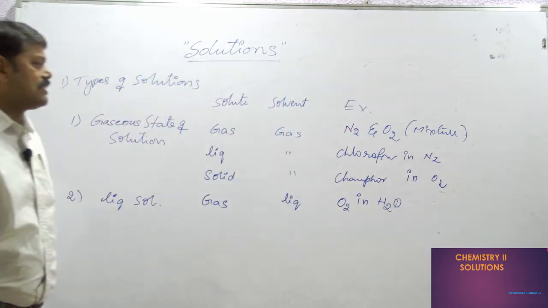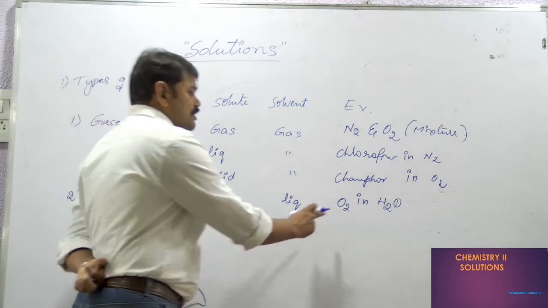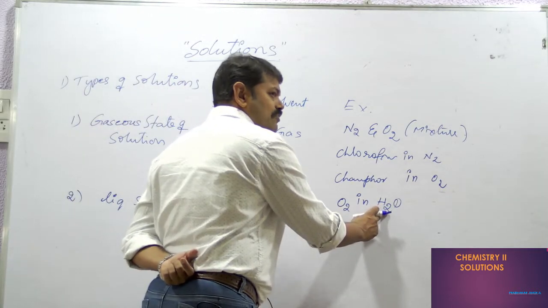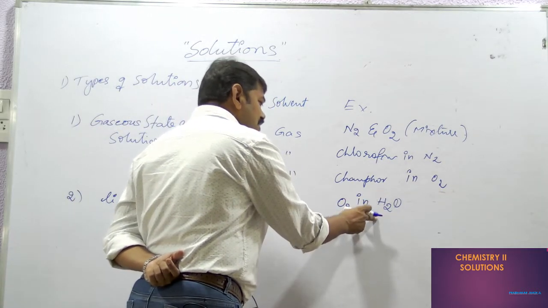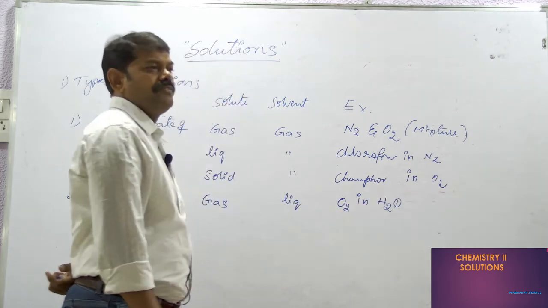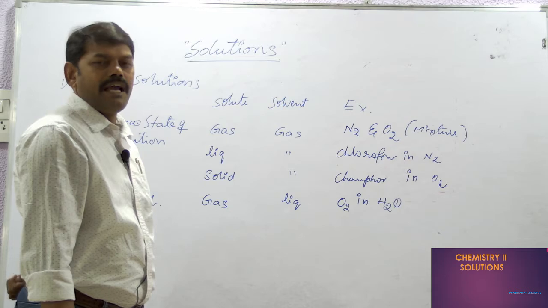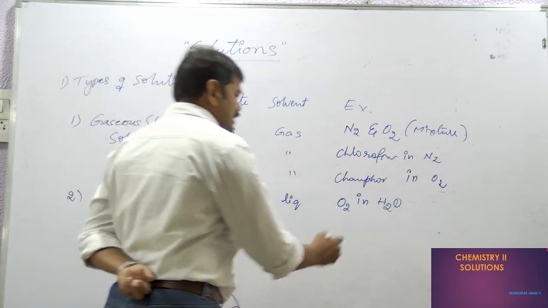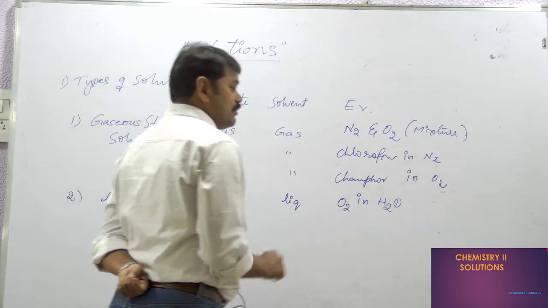In water, dissolved oxygen is available. Because of the dissolved oxygen, the aquatic animals continue their life. That is a very well-known example.